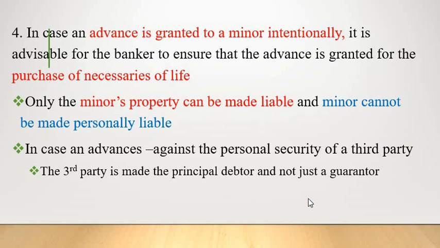Okay, so for a minor to avail the loan facilities, a third party gives their personal security to the banker. In this situation, the third party will be like a principal debtor. He is not just a guarantor, he will be a principal debtor. In future, if there is any non-payment of advances by the minor, the banker has one advantage. He can file a case against the personal property of the third party. That is the only advantage the banker has when dealing with a minor.